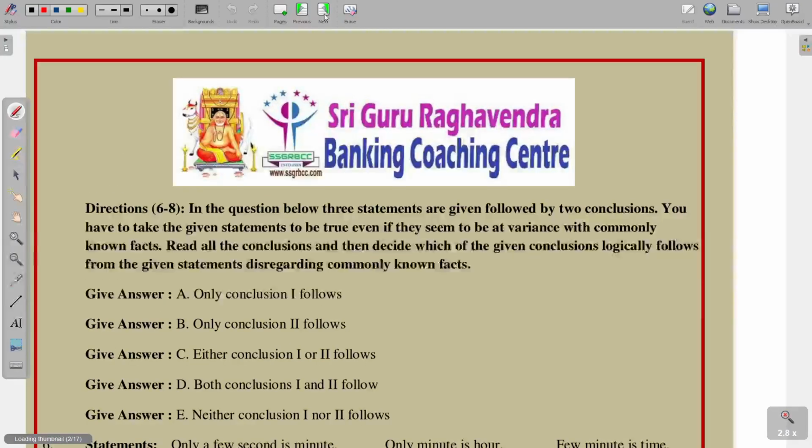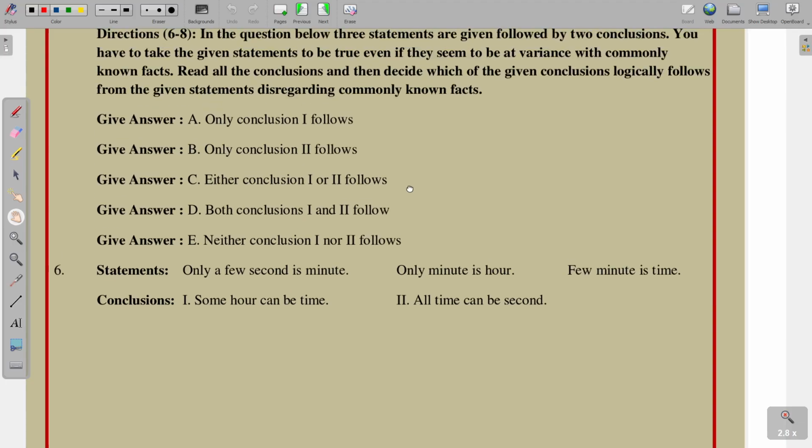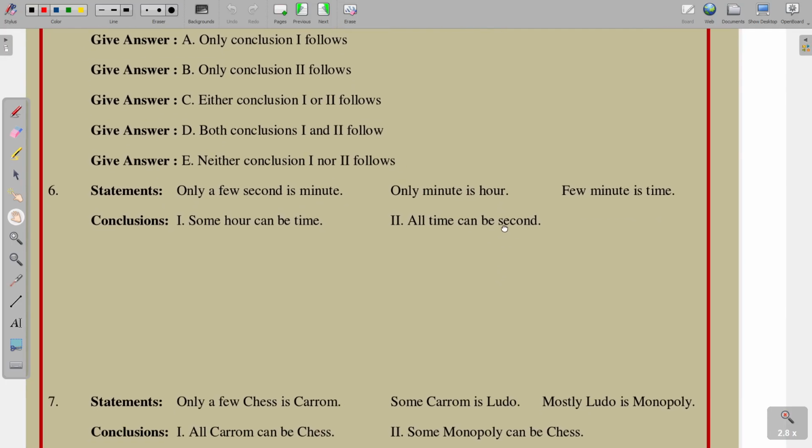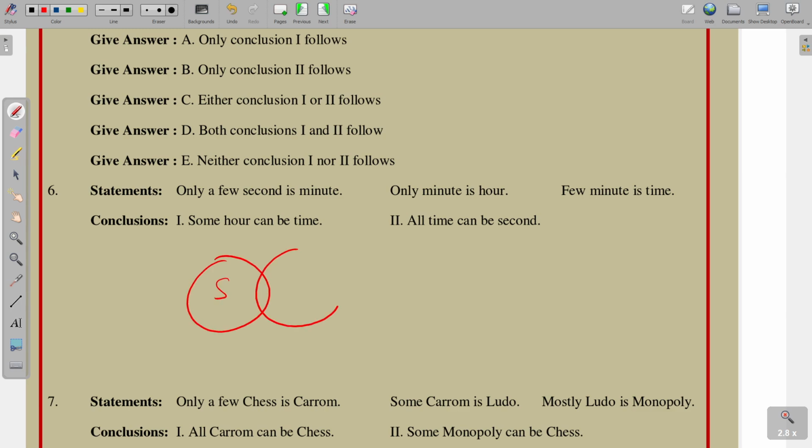Next, questions 6 to 8. So here we have syllogism. See the first one. Only a few second is minute. Only minute is hour. So only minute is hour, it means all hour is minute, only minute has rights on hour. Few minute is time.